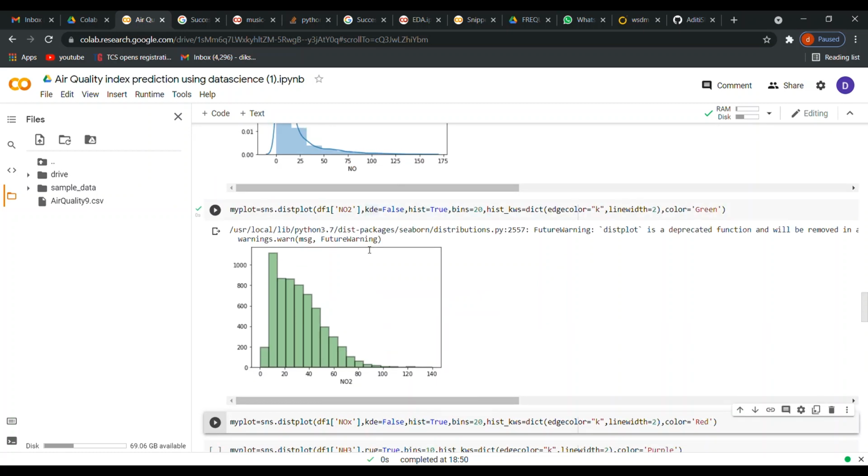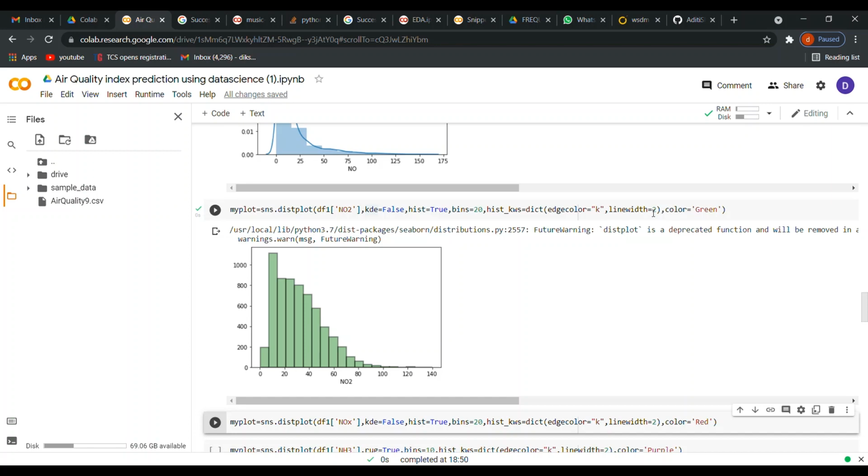Now let's see how you can give colors. Okay, so here I have given KDE false. The full form of KDE is kernel density estimator, as it estimates the density. Then we have used here hist_kws, just if you have to design your histogram. Okay, so now you can see here edge color. I have given edge color as black. You can see that this is a thick border around our bars.